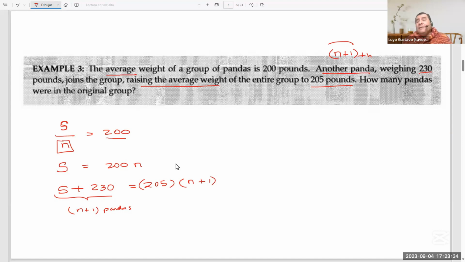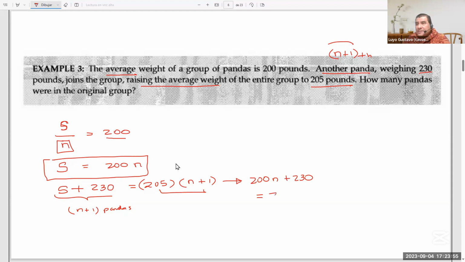Okay, interestingly, we can substitute the original sum with 200 times n. So this yields the value of n, right? Here we have 200n plus 230 equals, we open this parenthesis, 205 times n plus 205.